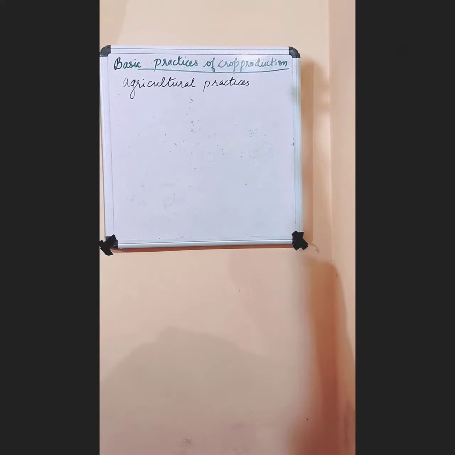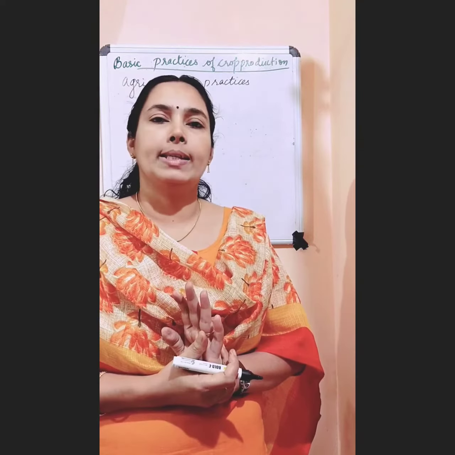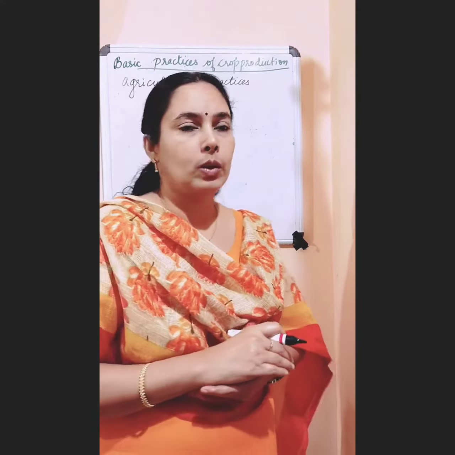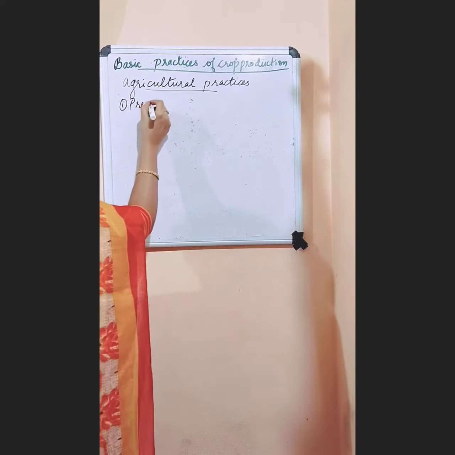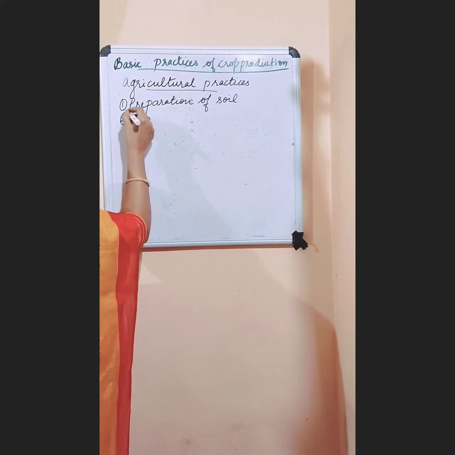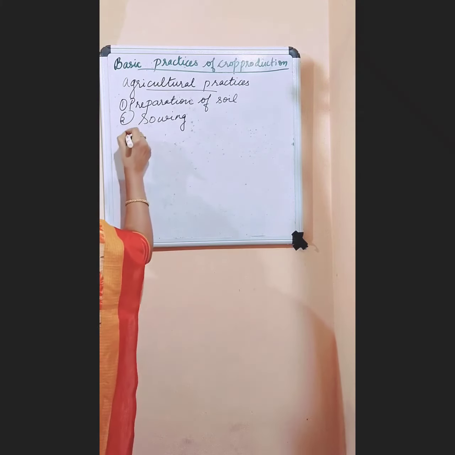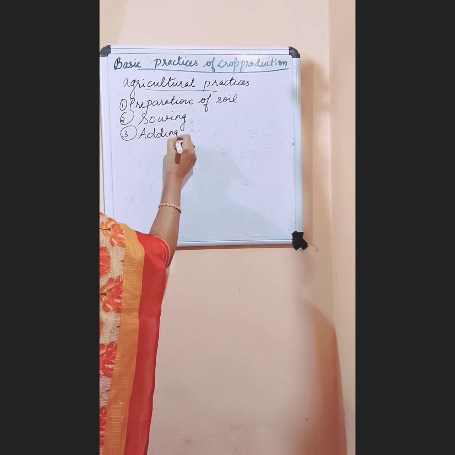So there are 7 steps involved in agricultural practices. What will be the first step? The first step is preparation of soil. Then the second step is sowing. Then the third step is adding manure and fertilizers.